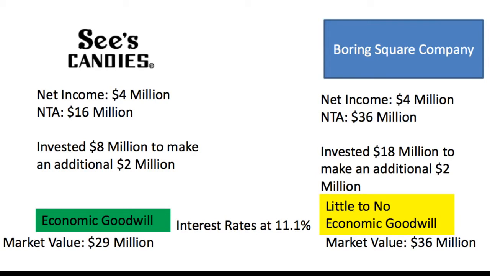Okay, so when we still use that 11.1% interest rate and we discount all that money back, we come up with a market valuation on See's of $29 million. We come up with a market valuation for Boring Square Company of $36 million. Now, if you look, the net tangible assets for Boring Square Company is 36, and the market value is still 36. When we look over at See's, the net tangible assets are only 16 million, but the market value is almost approaching 30 million.